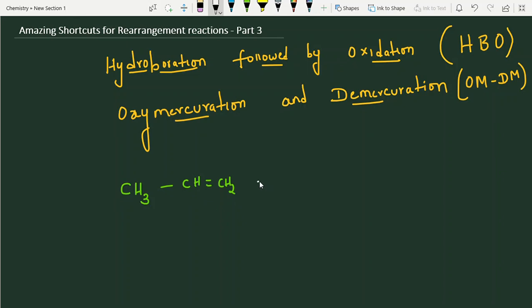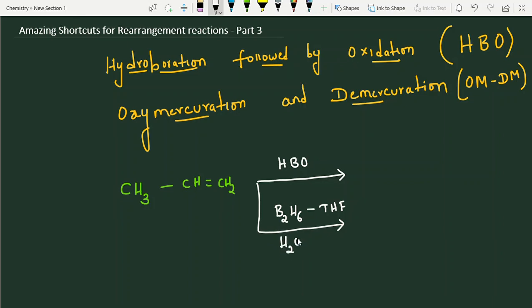Hydroboration followed by oxidation, HBO. If you see a reagent like B2H6, THF, that is diborane in presence of tetrahydrofuran, it is hydroboration followed by oxidation. Oxidation is nothing but H2O2 in presence of oxidizing agent and basic medium. We maintain H2O2 to act as a good oxidizing agent. Here the oxidizing agent is diborane. About this reagent I'll give you some points.